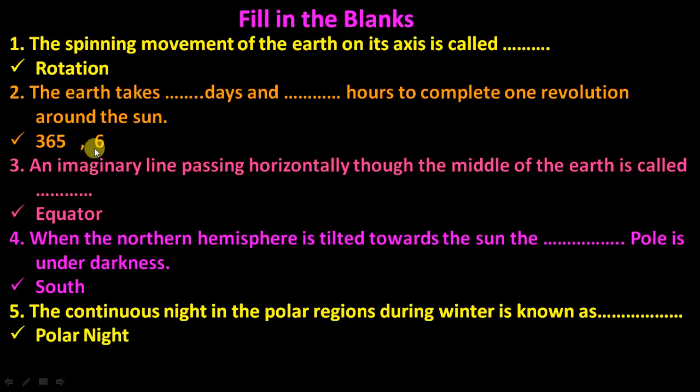Earth takes 365 days and 6 hours to complete one revolution around the sun. An imaginary line passing horizontally through the middle of the earth is called equator. When the northern hemisphere is tilted toward the sun, the south pole is under darkness. The continued night in the polar region during the winter is known as polar night. Clear?